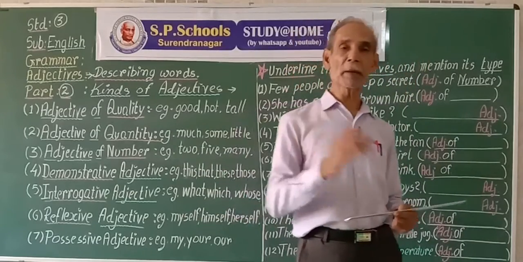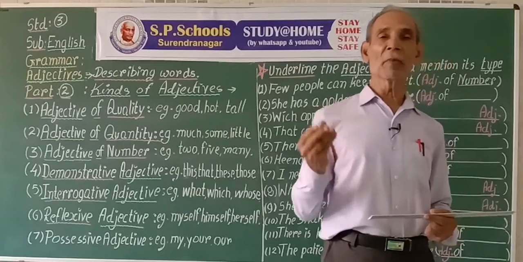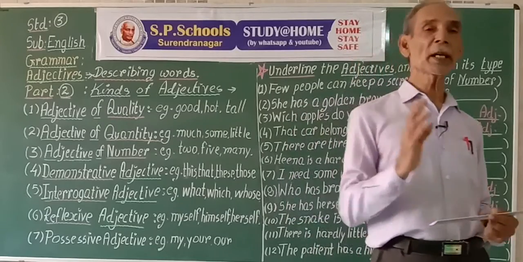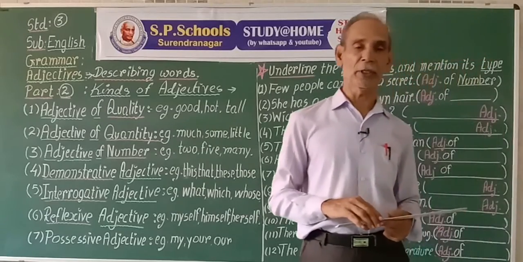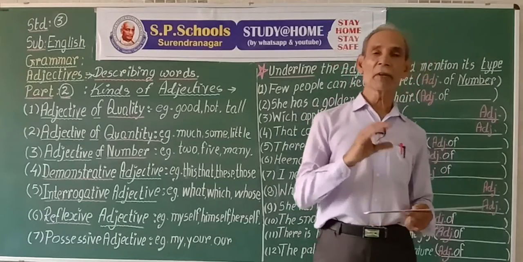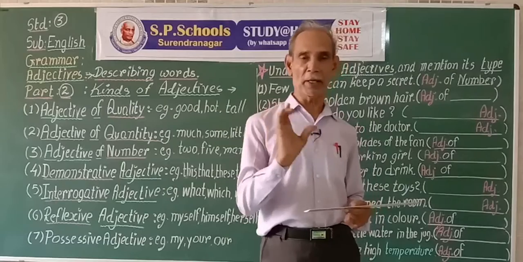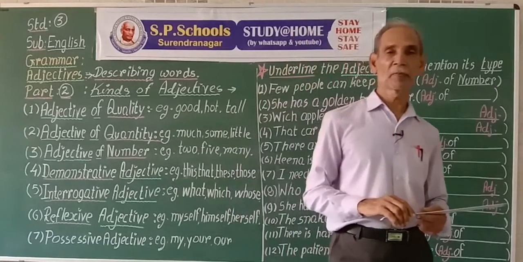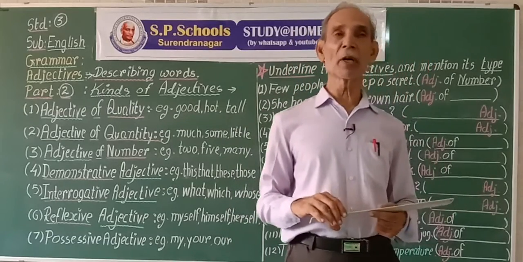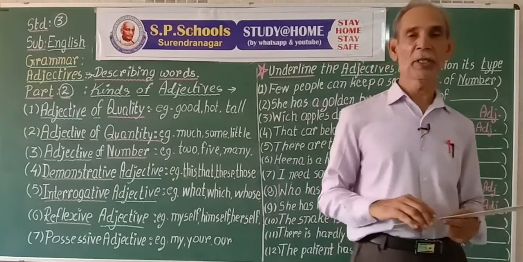These are definite numbers. Some, many, few. These are indefinite words. There were 5 boys in the ground. 5, definite. Boys, naming word, 5 boys.